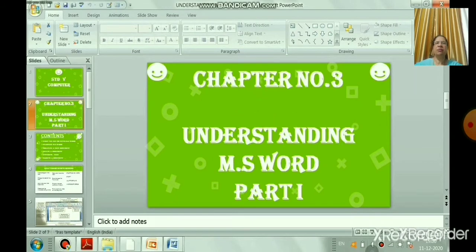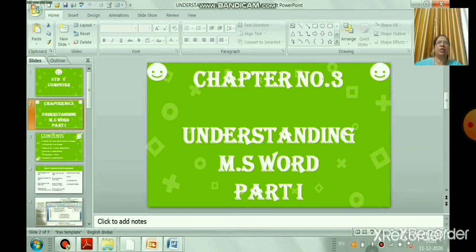In the last session we have completed Windows 7. In this session we are going to learn chapter number 3, that is Understanding MS Word Part 1. Microsoft Word is a word processing software introduced by Microsoft Corporation Software Company. With the help of MS Word, you can type text on a computer in a simple and effective manner.